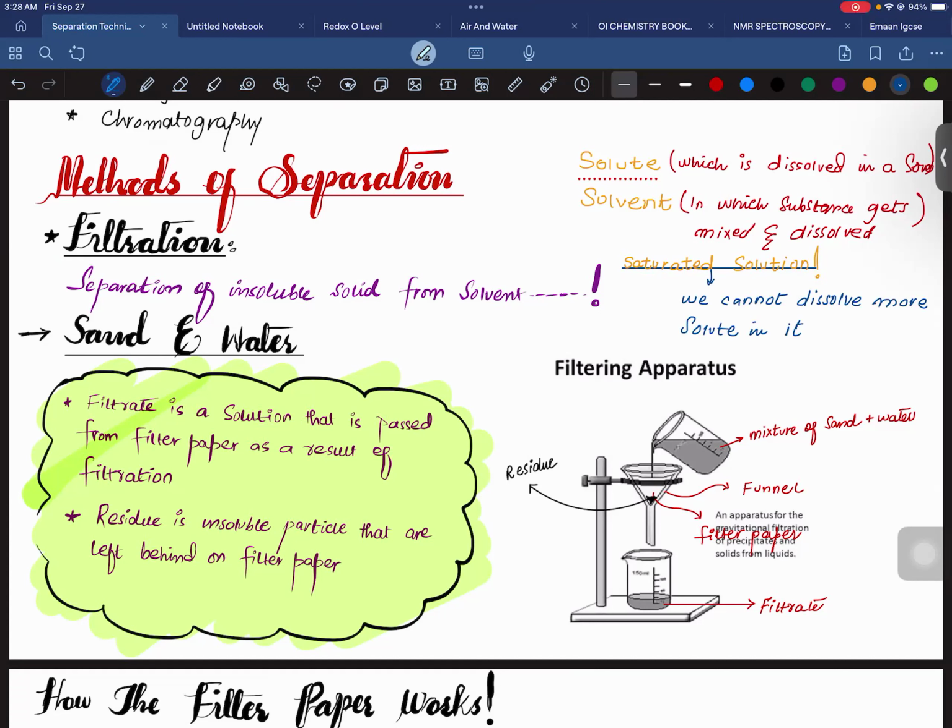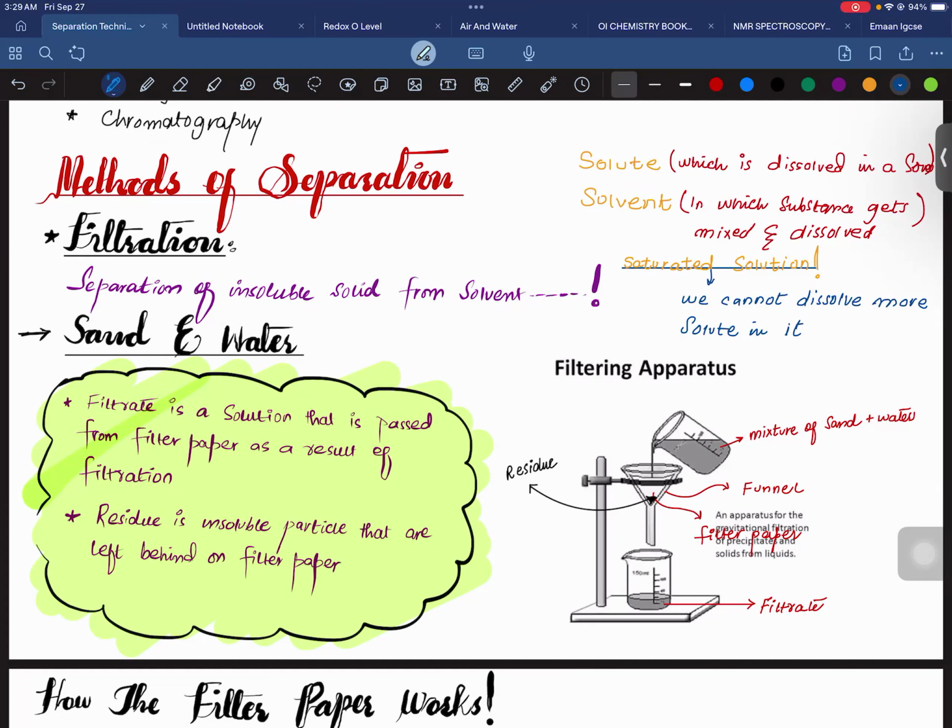Let's suppose you are going to dissolve sugar in water. You can dissolve a specific amount of sugar in water, but you have to specify the amount of water, because it is standard that we always look at 100 grams of a solvent. The amount should be fixed so that we can compare the solubility of different substances. So we always take 100 grams of the solvent, which is water in this case.